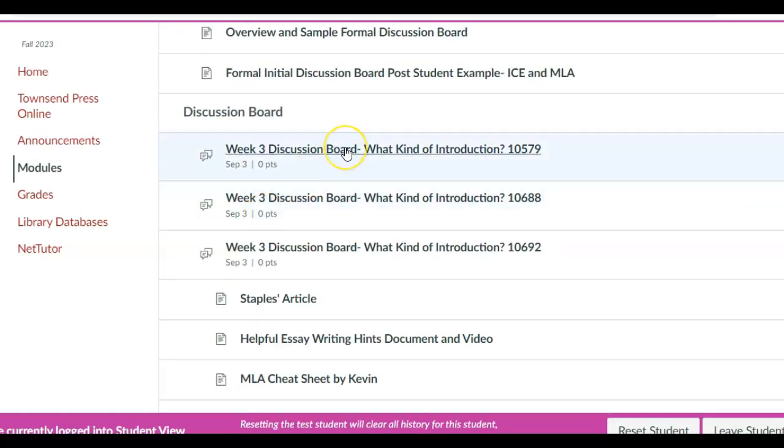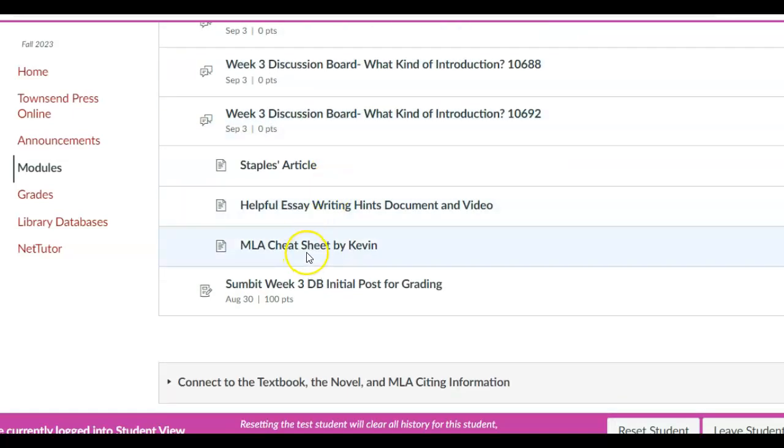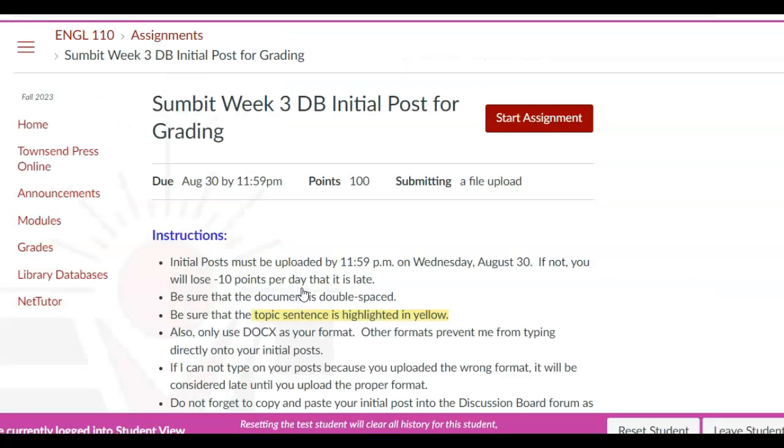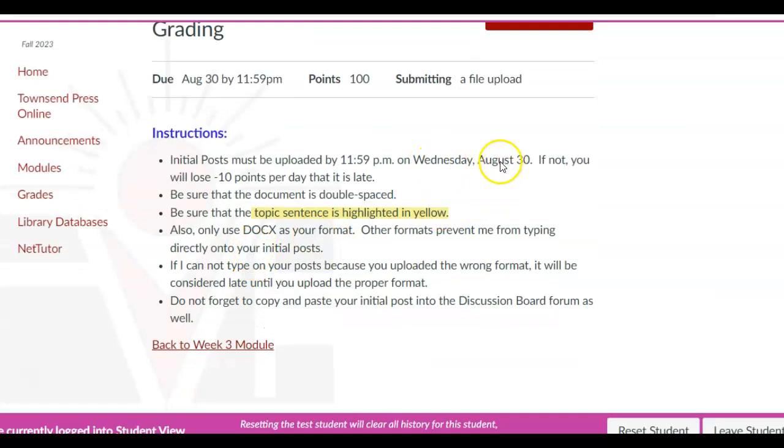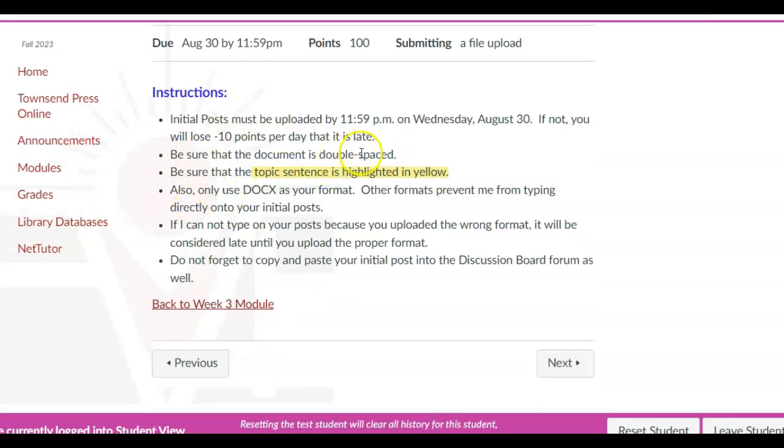So you've already done your copy and paste. You put it in the thread. Then you're going to come here. You're going to submit it. It's going to be a document. This will be by Wednesday, August 30th. Be sure that it's double spaced. Make sure the topic sentence is highlighted in yellow.